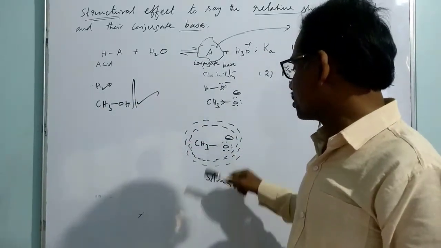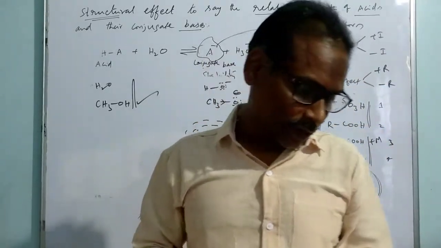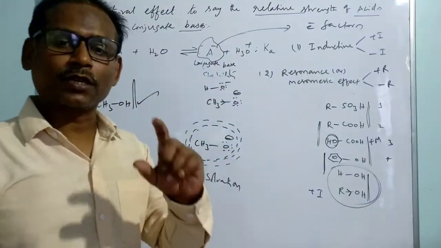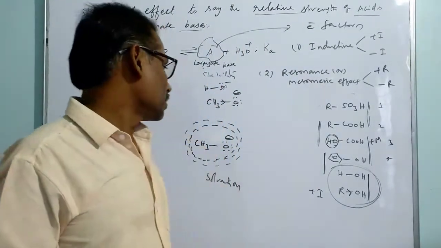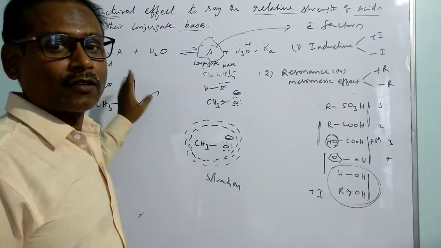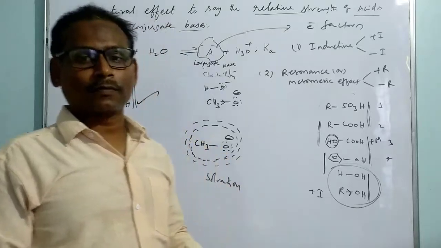Because here solvation is due to ion-dipole interaction, because water is a dipole molecule. In this way, we can say there is a special, exceptional order: methyl alcohol is a stronger acid than water. But generally, alcohol is a weaker acid than water.